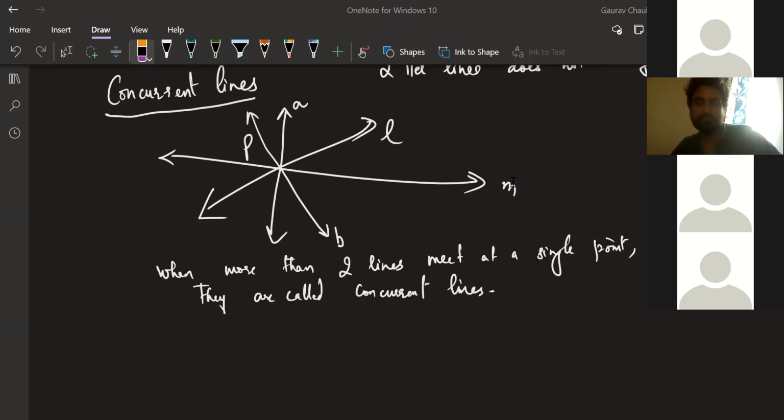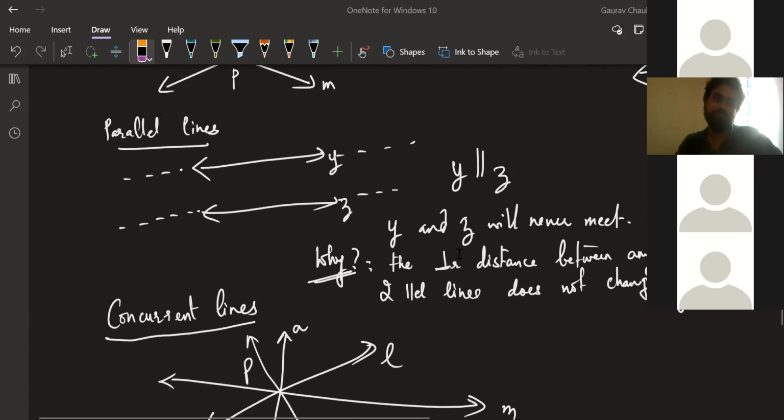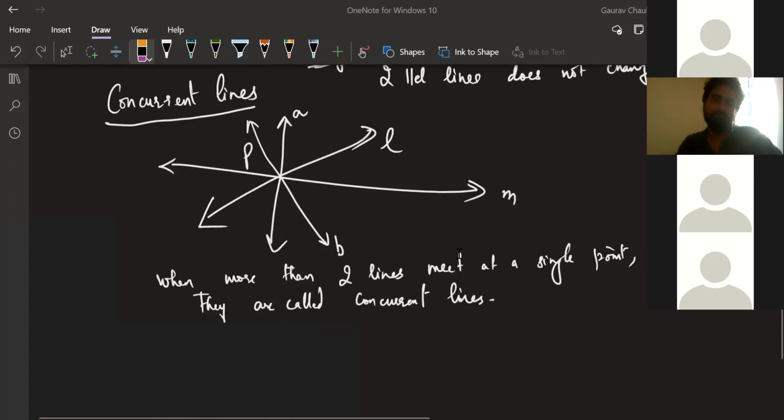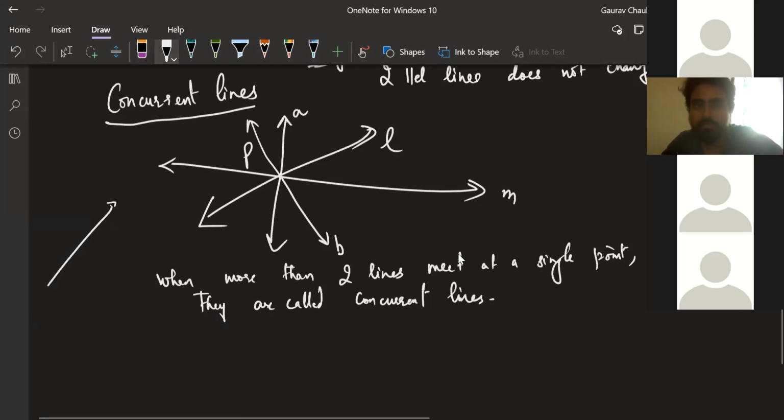Gagan: Sir, you drew a diagram below that, where the lines are not at the same point. Is there any name for that diagram, sir? No, it will form some shape. Right now it's forming a triangle. Or you can also say L is intersecting A, L is also intersecting M. All of them are different intersections. It is not concurrence.